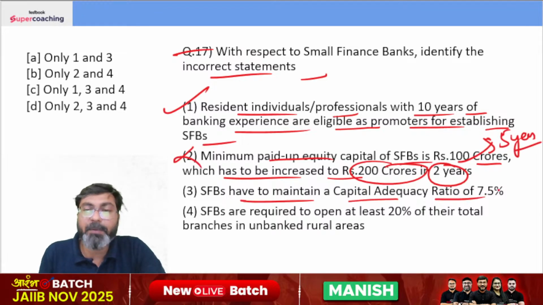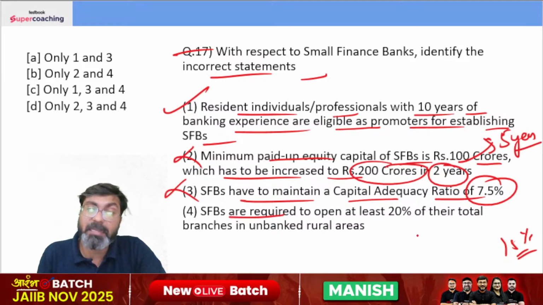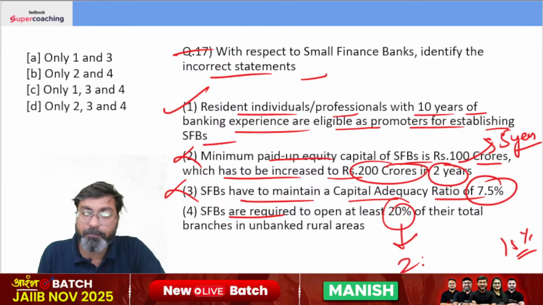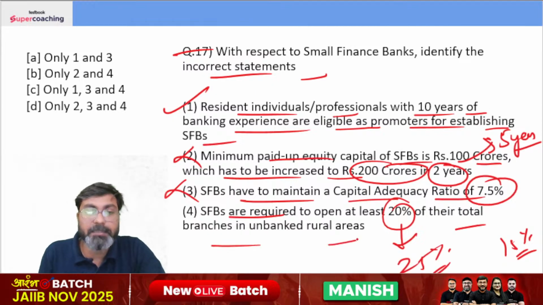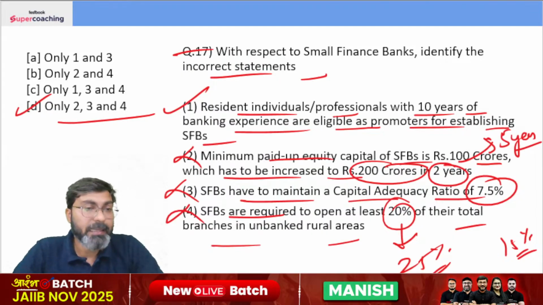5 years. This is incorrect. SFBs have to maintain a capital adequacy ratio of 15%, not 7.5%. And SFBs are required to open at least 25% of their total branches in unbanked rural areas. So the right answer is 2, 3 and 4, because we need to identify the incorrect statements.